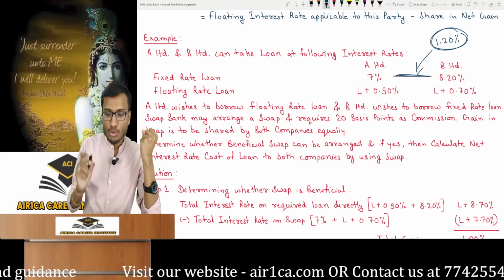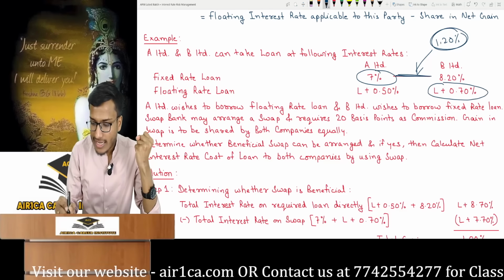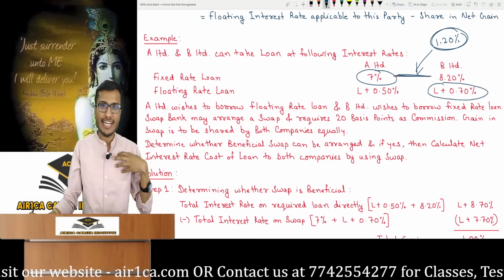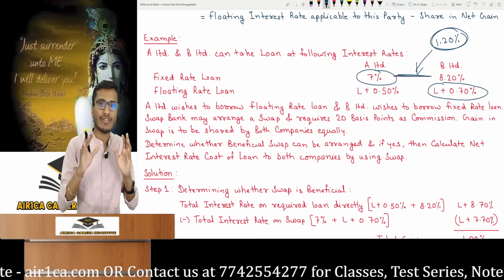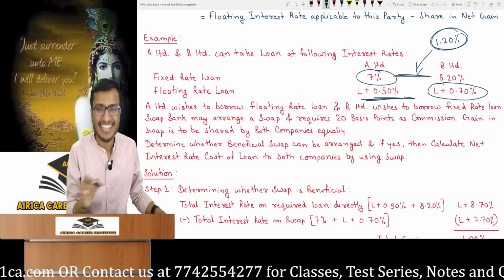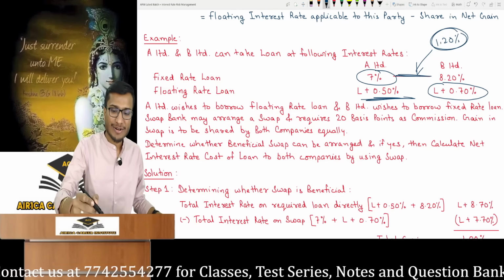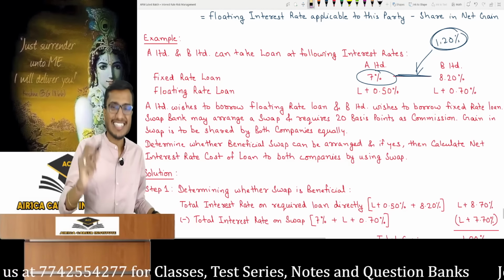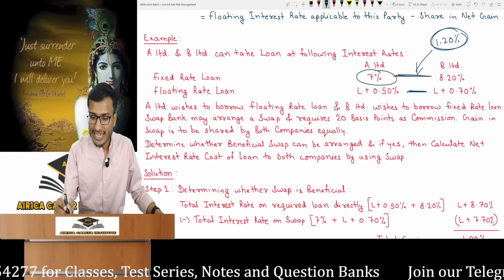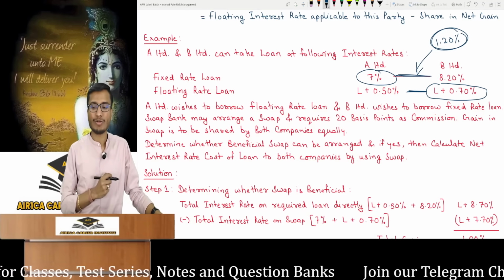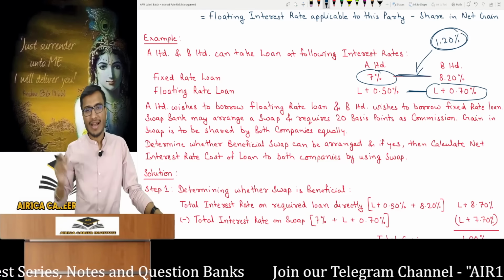So B Limited said, you take a loan at a fixed rate and I'll take the floating rate loan. A Limited said, okay, if I take it at a fixed rate, we will save 1.2%. But if you take a loan at a floating rate and transfer it to me, then see, I am getting a cheaper floating rate. I get at L plus 0.5 and you at L plus 0.7. So I told this to B Limited, to which B Limited said, even if I take a loan at a floating rate, I will transfer the loan to you, then you pay me the floating interest. Further give it to the bank.